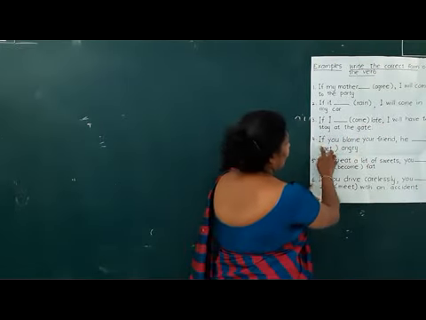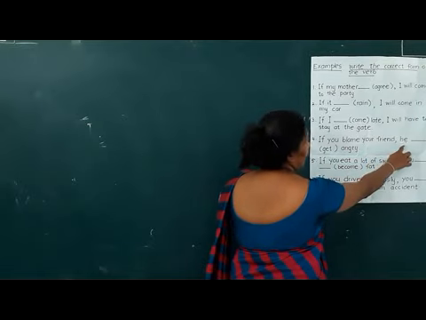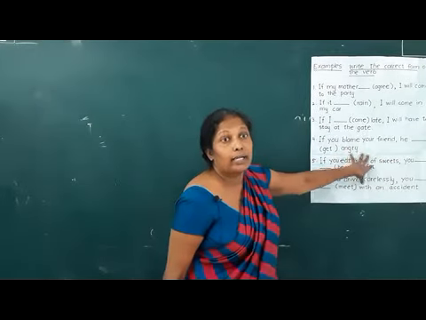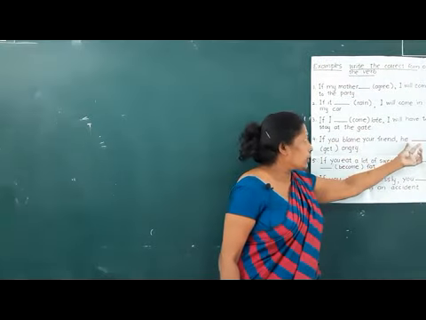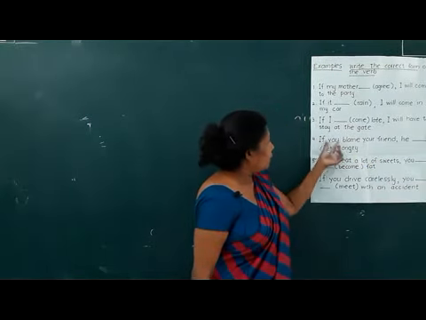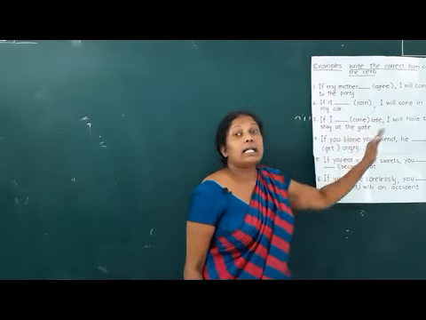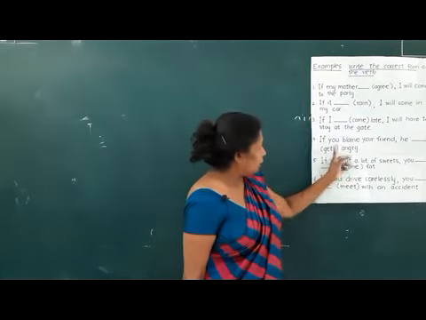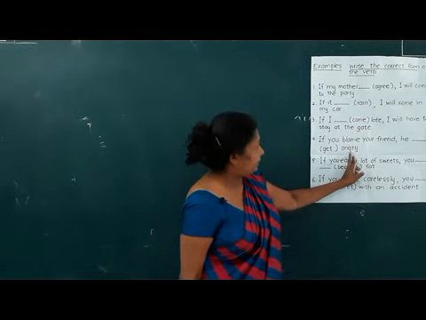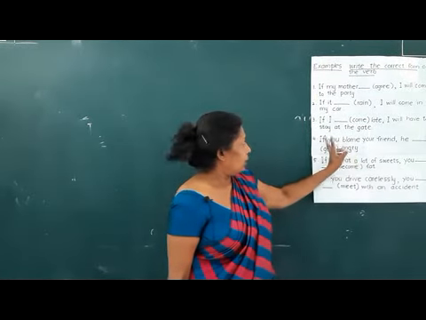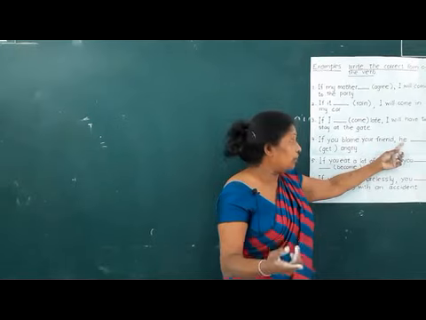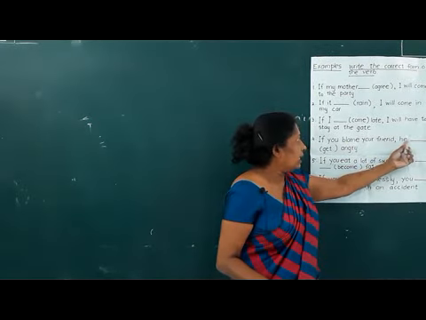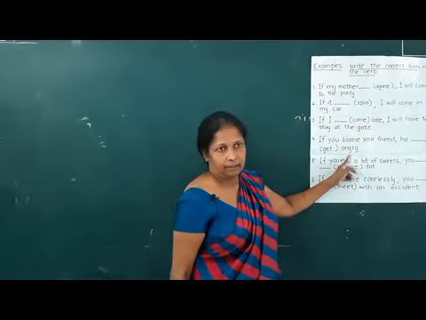Okay. The fourth one, if you blame your friend, he. Here you have to write the result clause. Conditional clause එක මම දීලා තියෙනවා. Result clause එක fulfill කරන්න ඕනේ, right? So if you blame your friend, මේකෙන් result එකක් අපි ලියන්න ඕනේ, right? So verb එක තමයි angry. ඒත් ඔහුට කේන්ති ආවේ. ඔයා එයාට බැන්නොත් ඔහුට කේන්ති ආවේ. කොහොමද කියන්නේ? If you blame your friend, he, you have to have the future form. So the helping verb is will. He will get angry. Right?